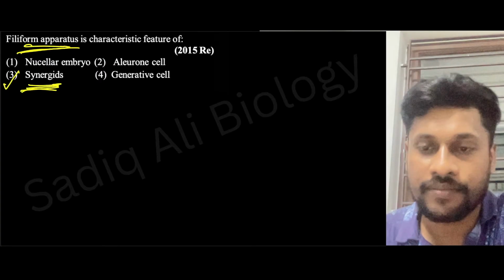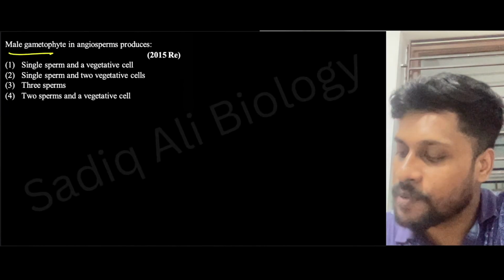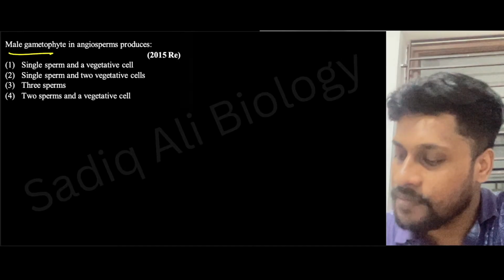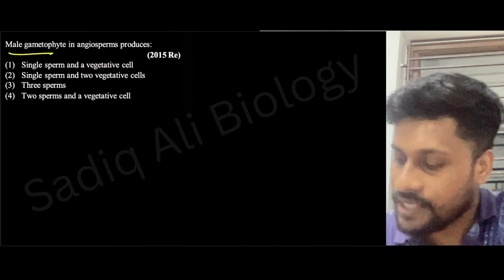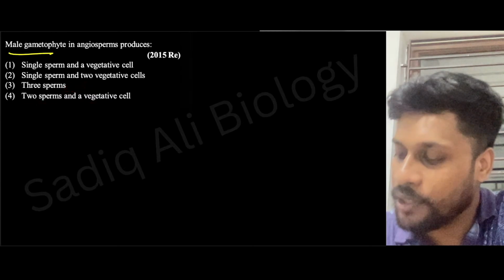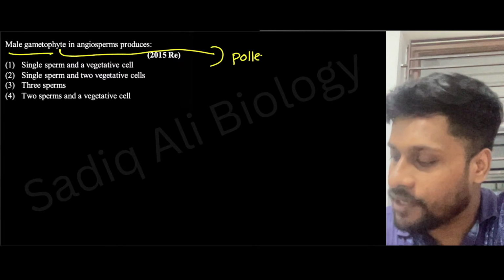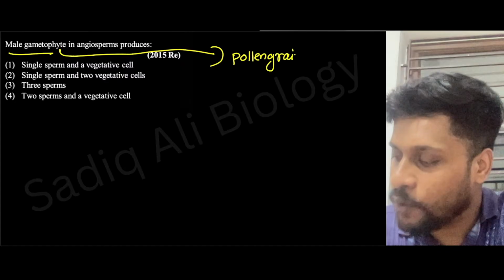Right? Fine. Now, male gametophyte in angiosperm produce single sperm and a vegetative cell, single sperm and two vegetative cells, three sperm, two sperm and a vegetative cell. Guys, what is male gametophyte? What is the name of male gametophyte? Which is nothing but pollen grain. Male gametophyte means pollen grain.